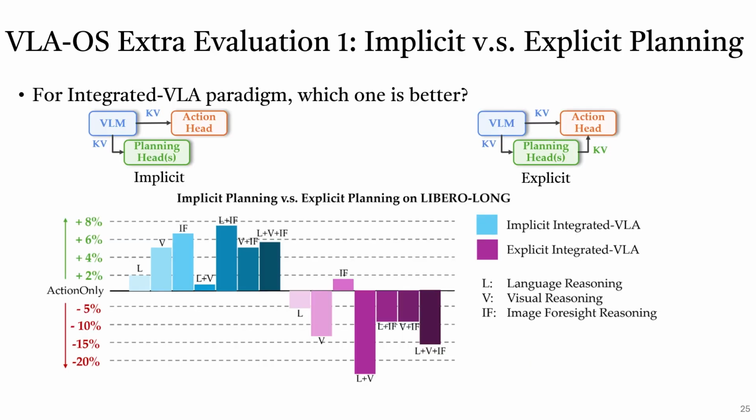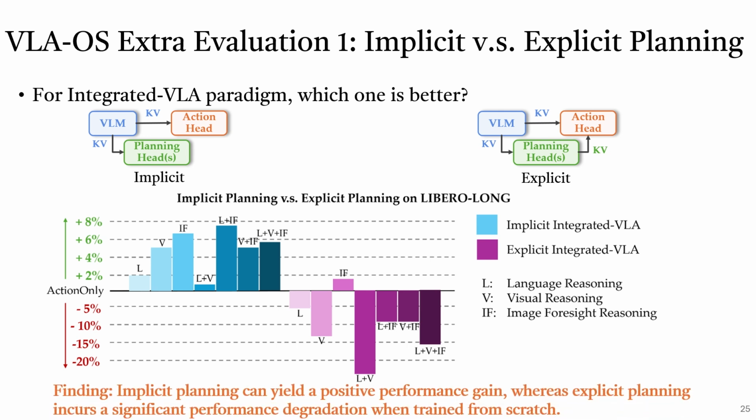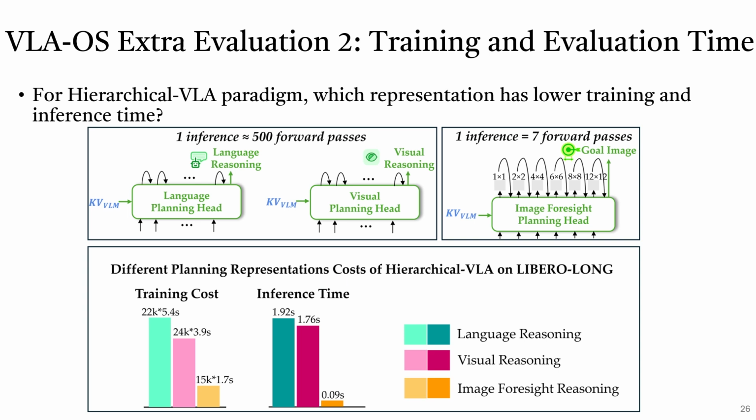Additionally, we also compare implicit planning versus explicit planning on integrated VLA, where in explicit planning, the KV cache is also used for action heads. We can see that implicit planning can yield a positive performance gain, whereas explicit planning incurs a significant performance degradation when trained from scratch. We also explore, for the hierarchical VLA paradigm, which representation has lower training and inference time.